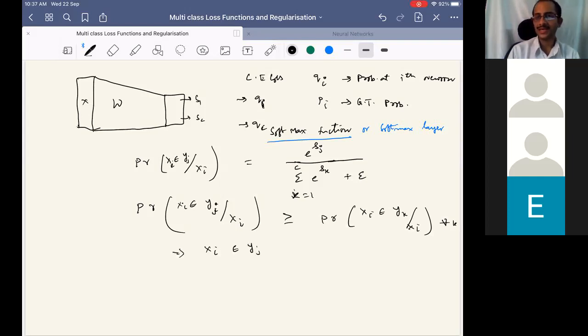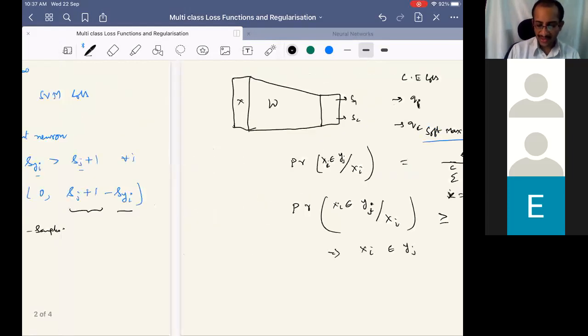We assign Xi to the Yj class. This is how we do the classification. So this is just the maximum among all of these. We see the maximum after converting to probabilities.